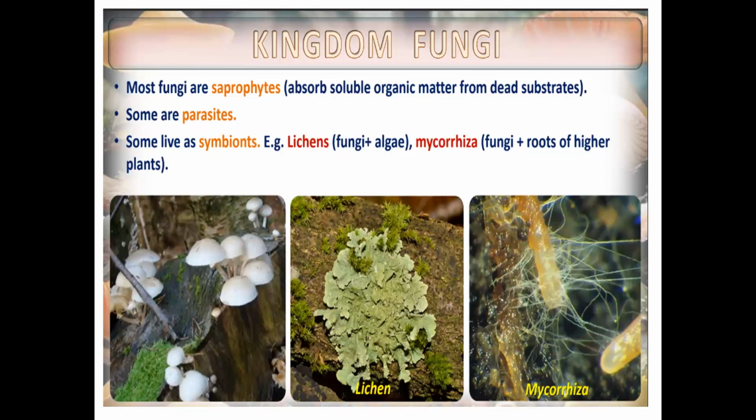So what happens here? It is association of two organisms. Two organisms, they will stay together. Two organisms, they stay with each other and each will help the other. So first one is lichen, fungi plus algae. Fungi plus algae. Now they will ask question directly on lichen. What is lichen? You have to explain. Lichen is an association between fungi and algae.